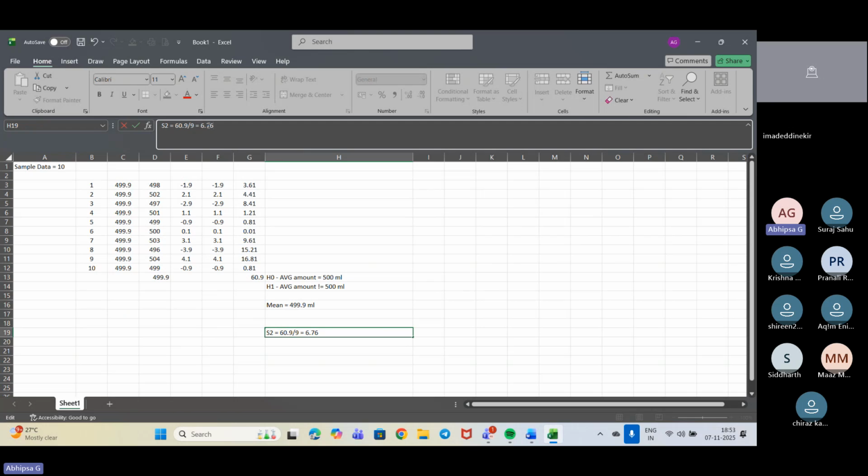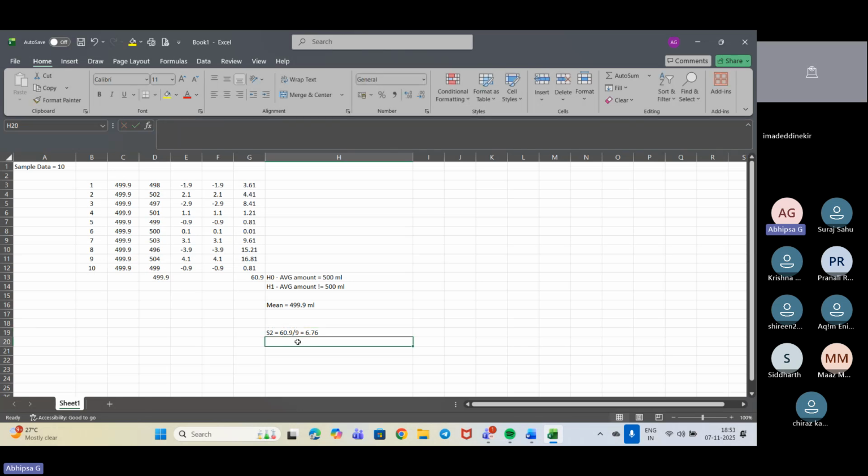Now what we need to do is get the standard deviation. So what is standard deviation? That is SD. For standard deviation, we need to do the square root of 6.76. The square root is near about 2.6. That is the square root of 6.76, giving 2.6. Okay, so this is my standard deviation.